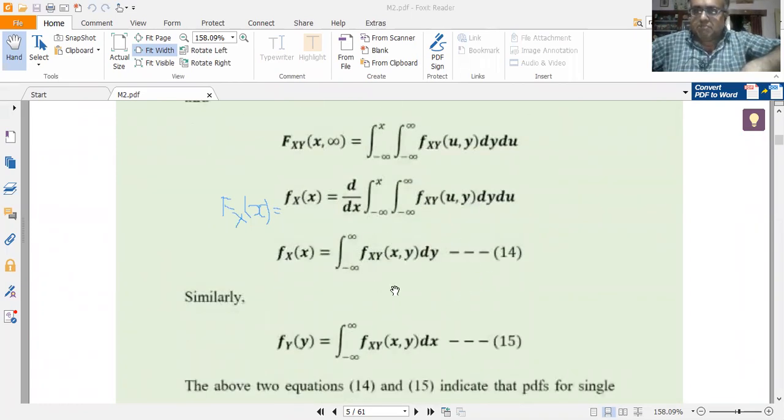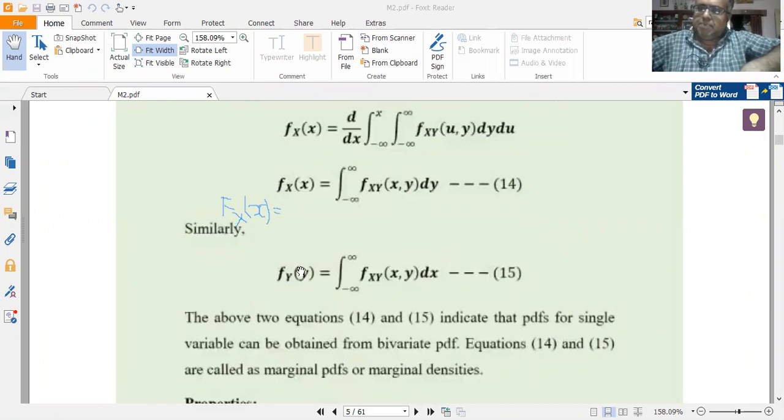So this is the expression for the marginal PDF from the joint PDF. How to find fx of x from fxy of x comma y is given by this equation 14 formula. So it is a very, very important equation which we must remember.